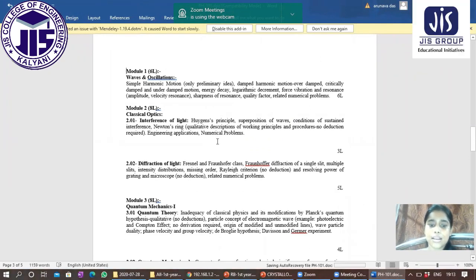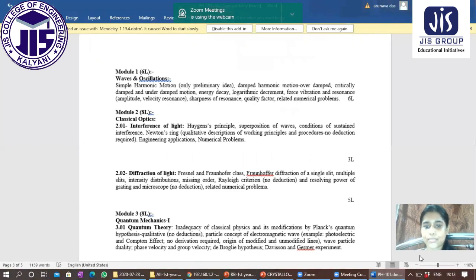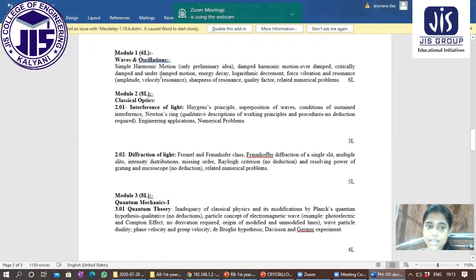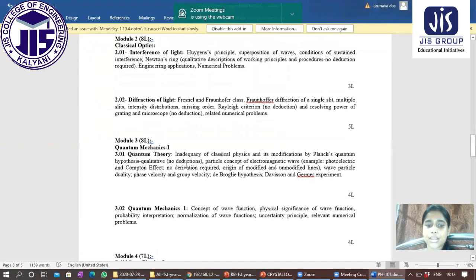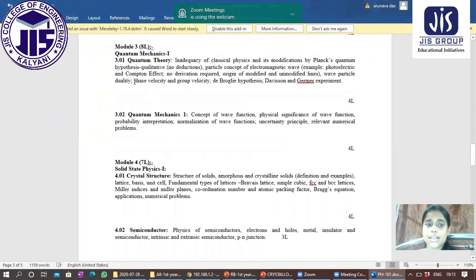First, this is module 1. In module 1, there is waves and oscillation. In module 2, there is classical optics, where we have to discuss interference of light and diffraction of light. In module 3, there is quantum mechanics 1, where we'll discuss quantum theory and quantum mechanics.